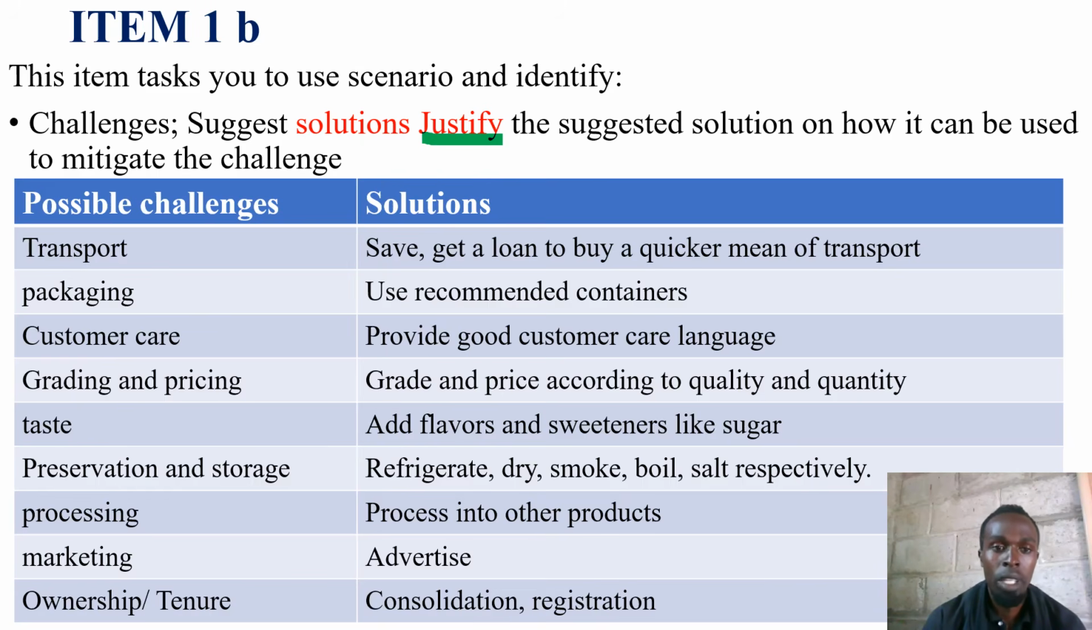Now, generally, this item may also cover issues of income. Maybe the person in the scenario has a very low income and is not able to buy a quick means of transport, is not able to do packaging, is not able to market and process. There will be an issue on that, and then there is an issue of ownership.